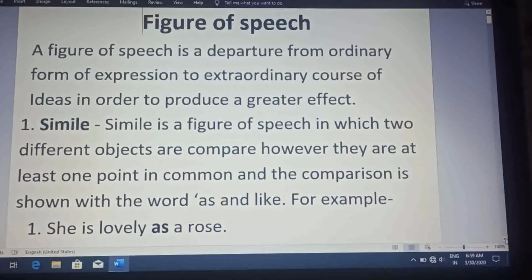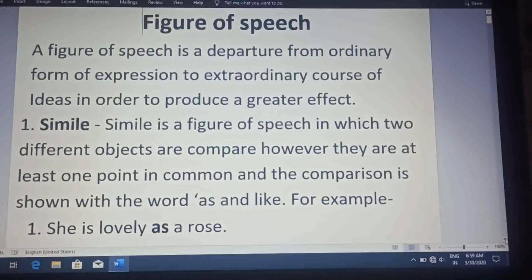The first question which comes to our mind: what is a figure of speech and why is it essential to use it? A figure of speech is a departure from the ordinary form of expression to an extraordinary course of ideas in order to produce a greater effect. It means what? When we use it in our writing, it gives more and more impact on the mind of the reader.